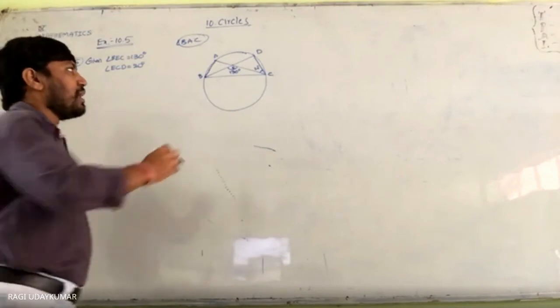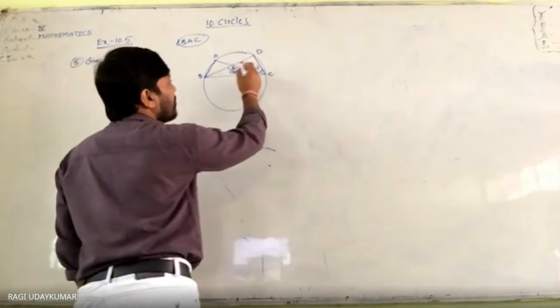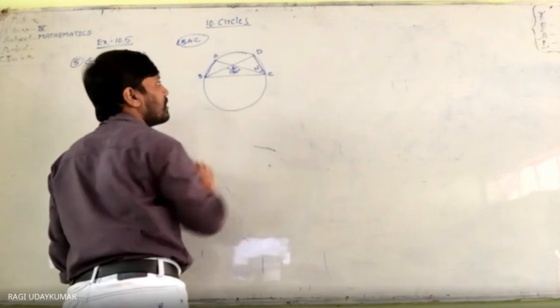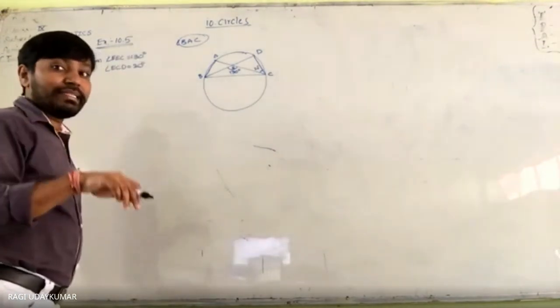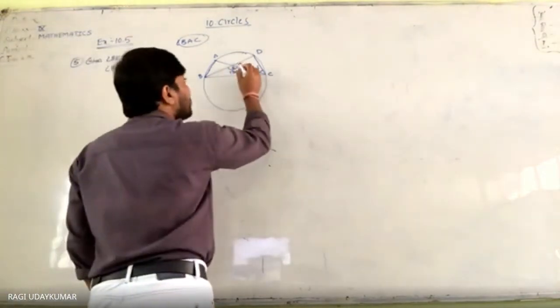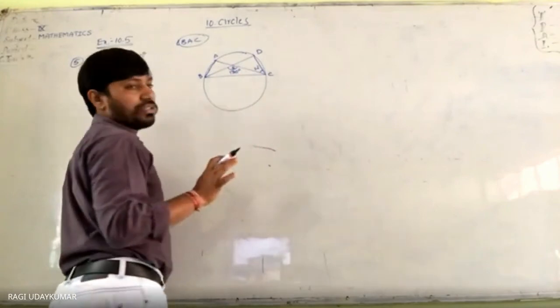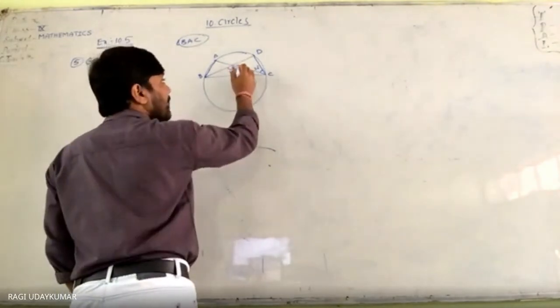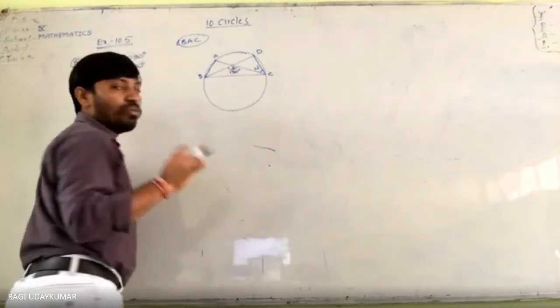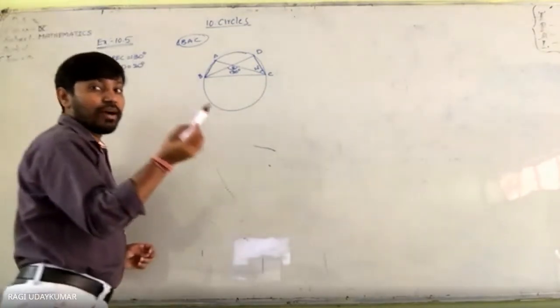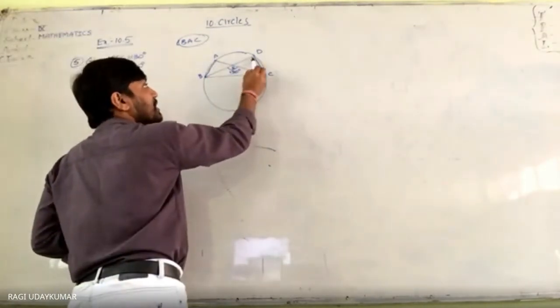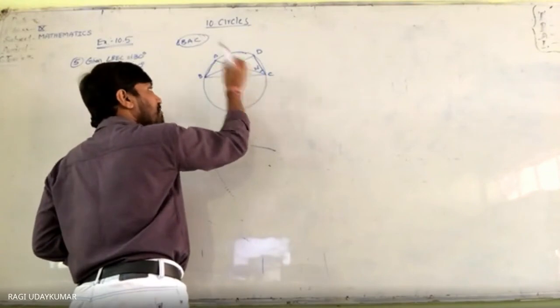So if you are able to find out BDC, then you are going to get BAC. BDC कैसे आएगा? ये angle होगा तब you are going to get. This angle कैसे आएगा? ये 130 degree. So one by one is interlinked. So first one you have to do ये चाहिए तो ये चाहिए, इसके लिए ये चाहिए. So ये first find out.